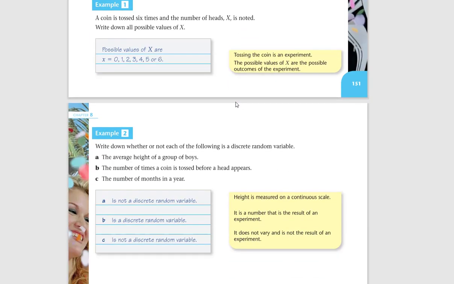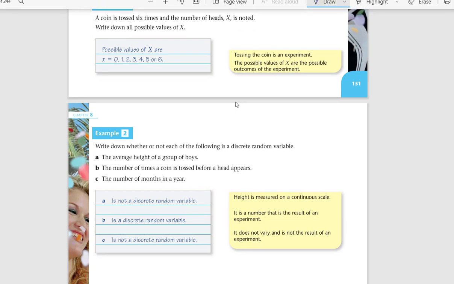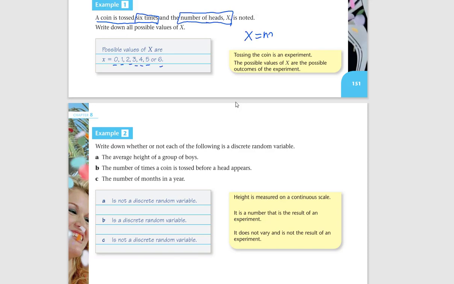We need to understand what a random variable is, so let's read through the examples. Example 1 says a coin is tossed 6 times and the number of heads x is noted. Write down all possible values of x. The possible values of x means the possible outcomes. So what is the event? Understand what x is. It's the number of heads. Therefore, if you toss it 6 times, the number of heads can be any number starting from no heads up to all 6 heads.